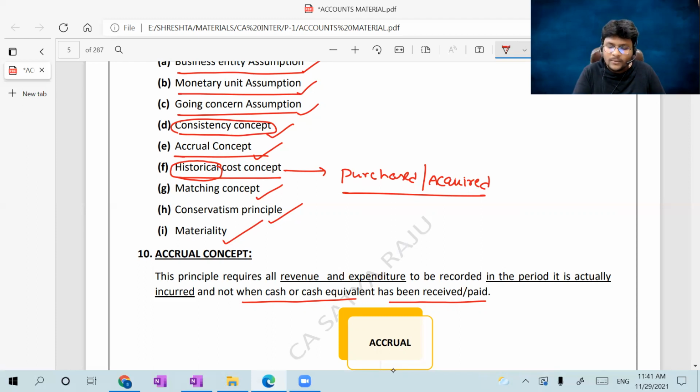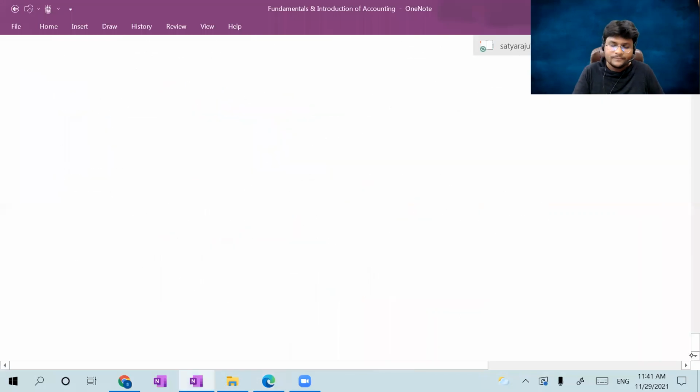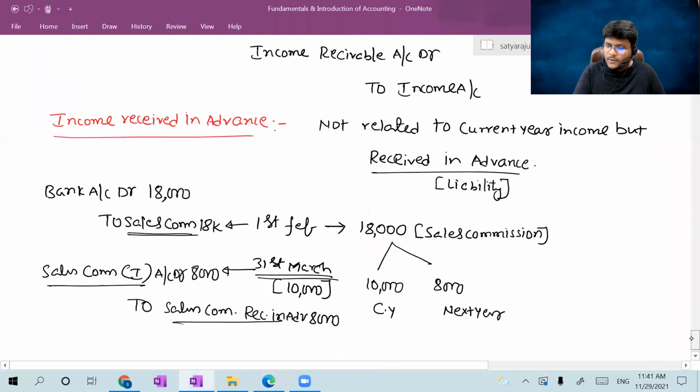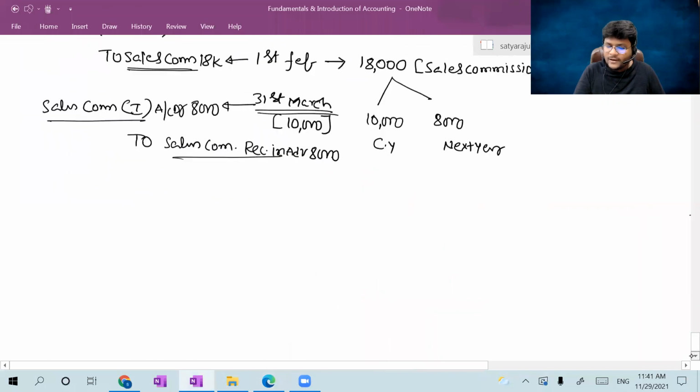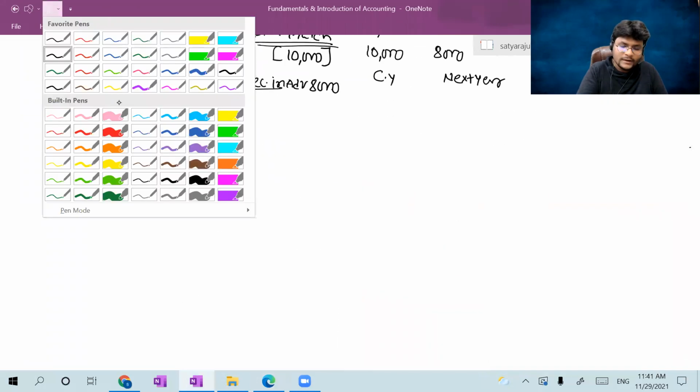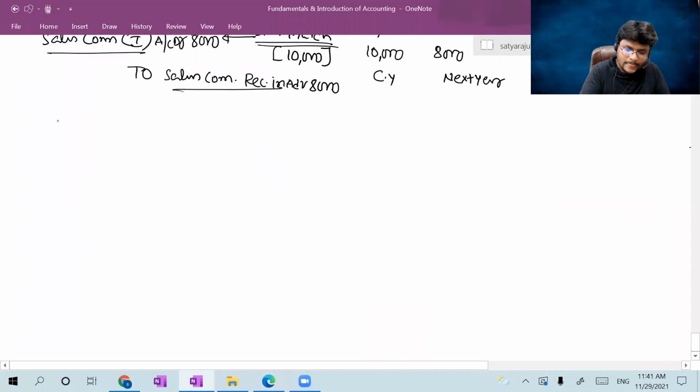Okay, coming to the matching concept, I will discuss it in my OneNote. Sir, what is the meaning of matching concept? Which is important, guys. Please concentrate. The word itself contains matching.